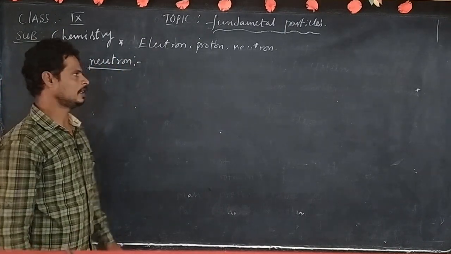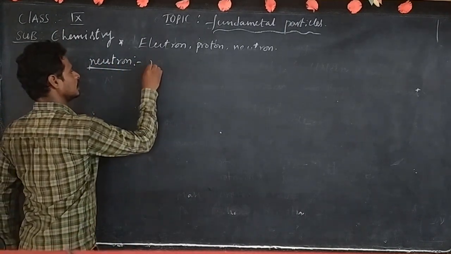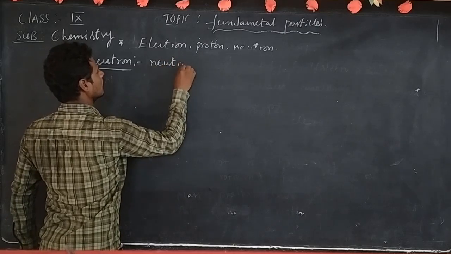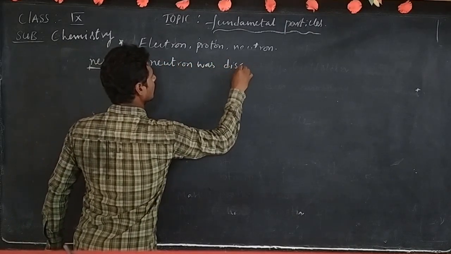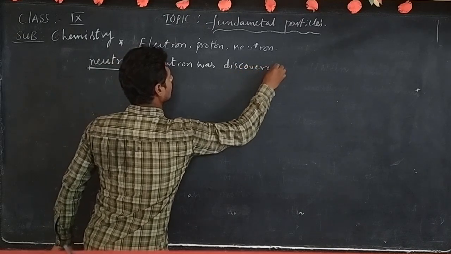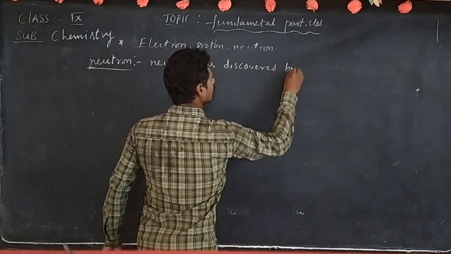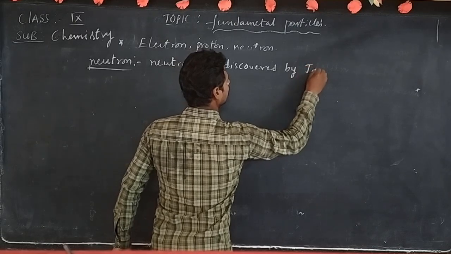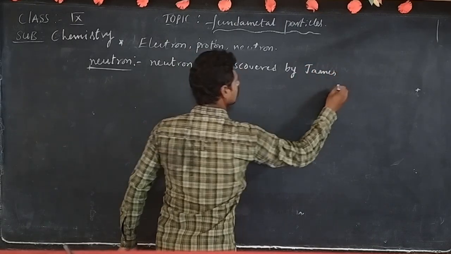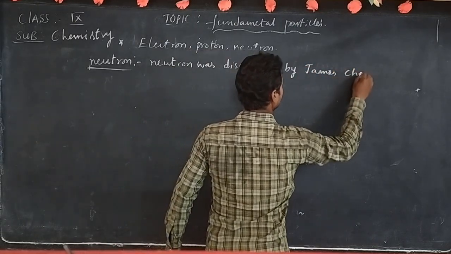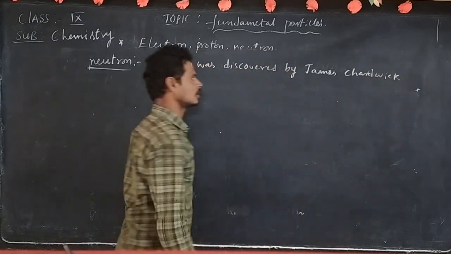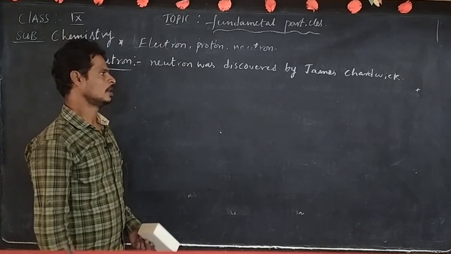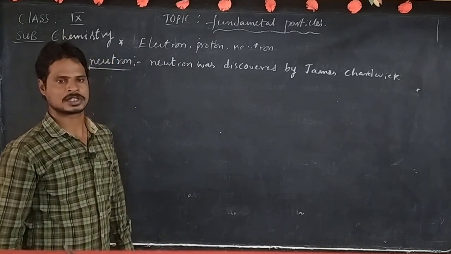Who discovered the neutron? The neutron was discovered by James Chadwick. How did he discover it?